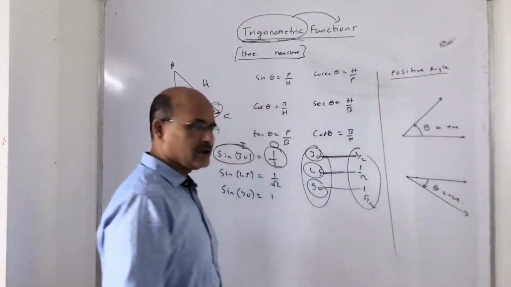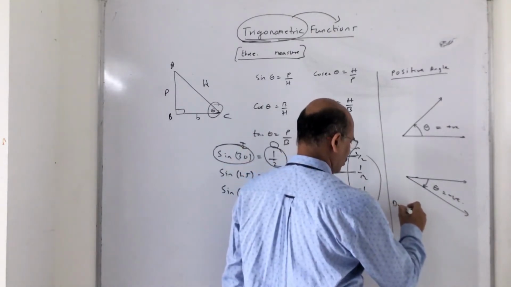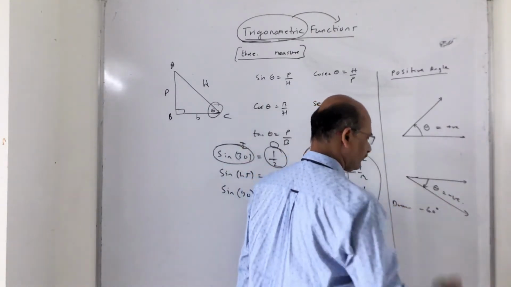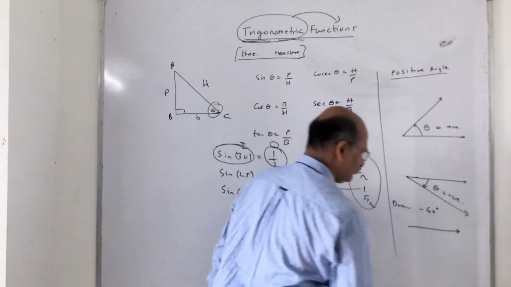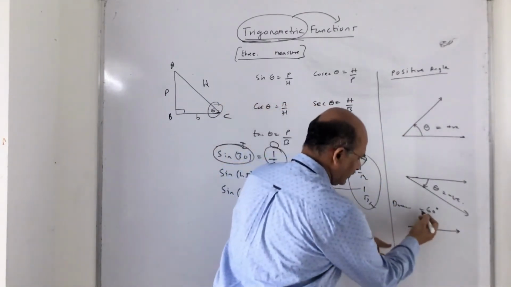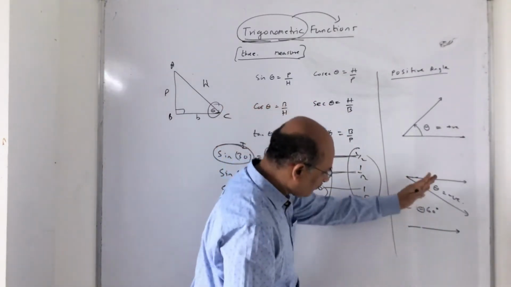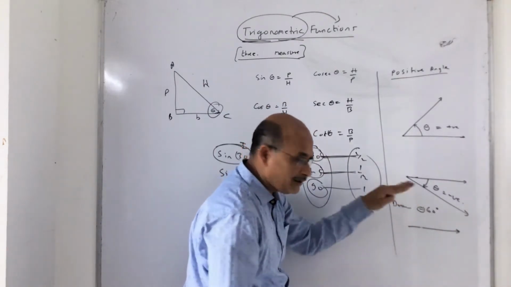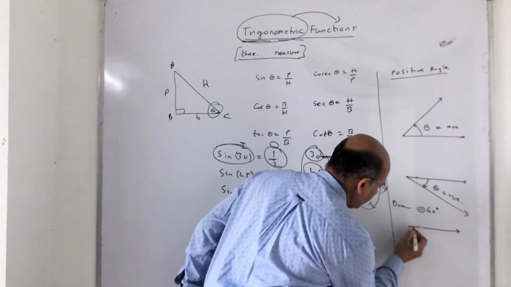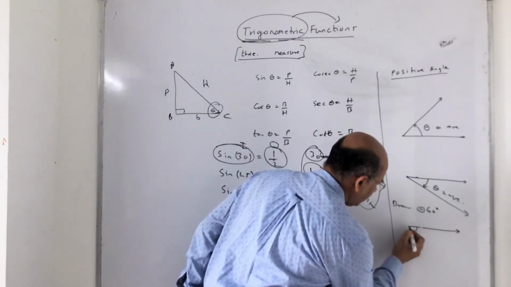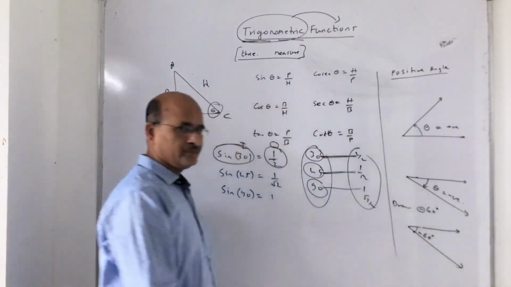So if I get a situation, I say draw minus 60 degree. So you are going to draw an initial arm. Then as it is minus, remember, the terminal arm moves in the downward direction. Downward direction means clockwise direction. So here it goes up to 60 degree, right? And put it across. So this is minus 60 degree.